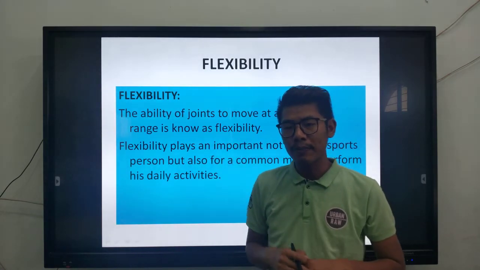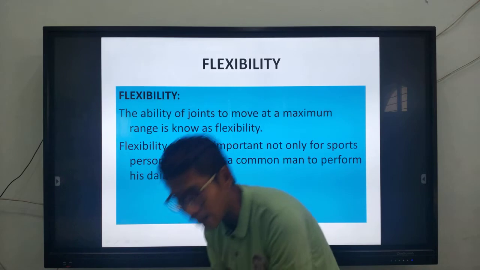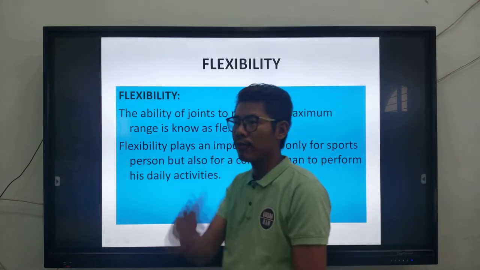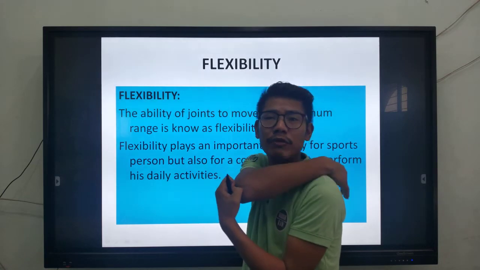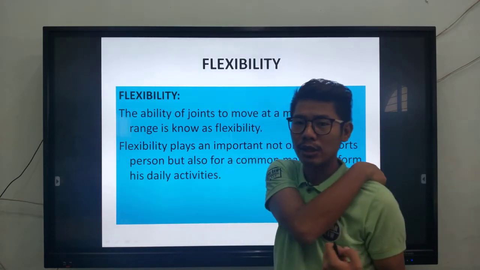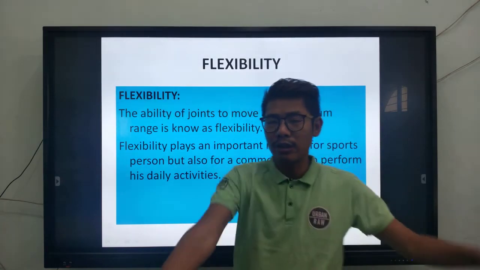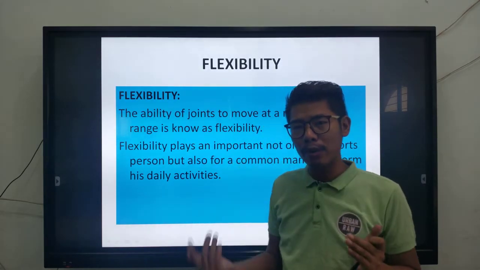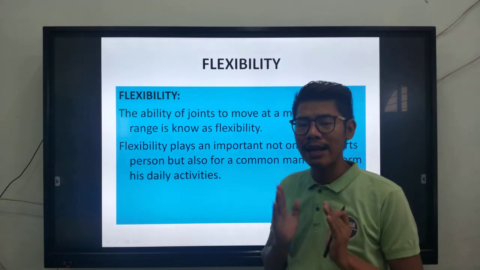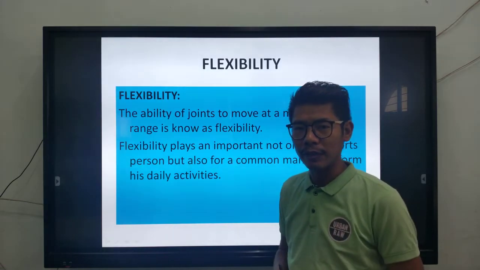For example, you want to tie your shoelace, you have to bend down, that is flexibility. You want to stretch your back, so you have to turn your body, or move your hands and back, that's called flexibility. Maybe you are turning your body from right to left, this is also flexibility. So flexibility plays a very important role for you to perform any kind of work effectively.